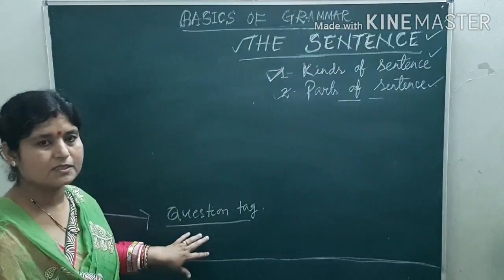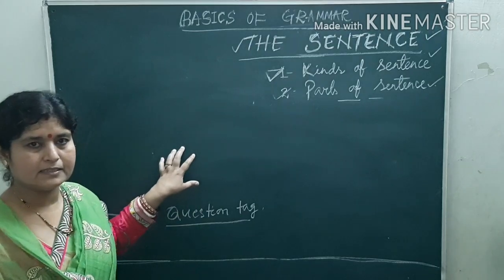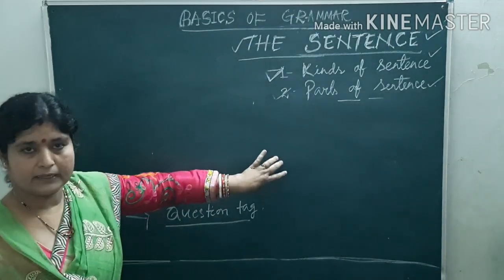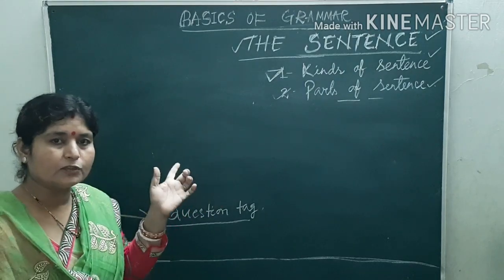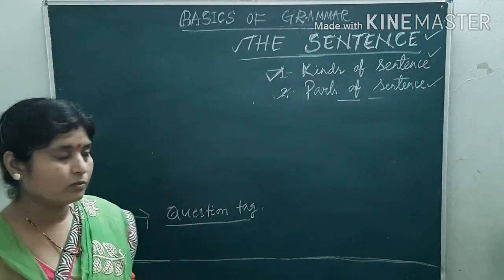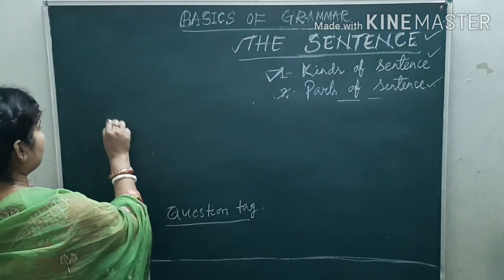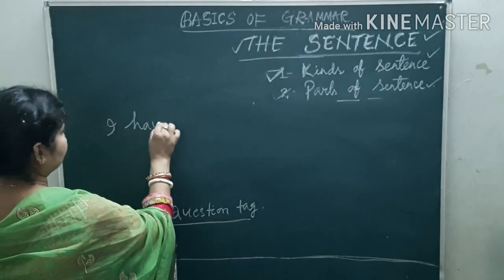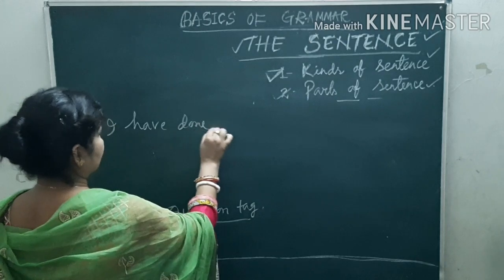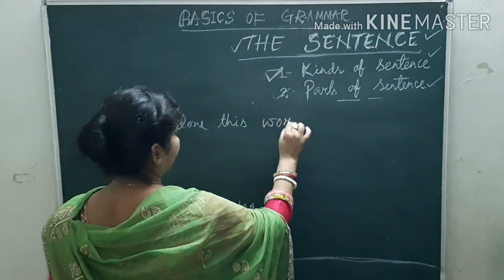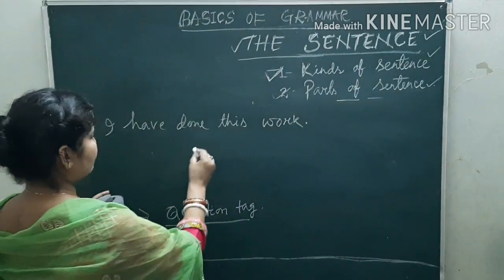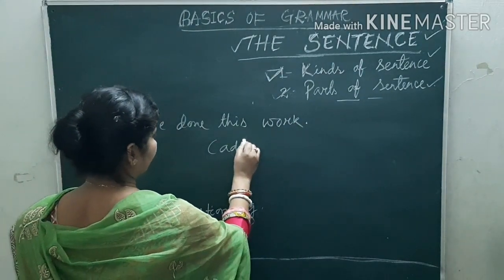Question tag means a group of words. A group of words, they will form the sentence, and at the end of the sentence, there will be a question, and that is added to the group of words. How? For example, I have done this work. So add a question tag.